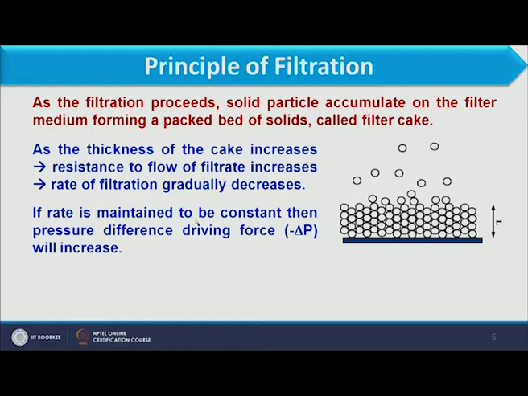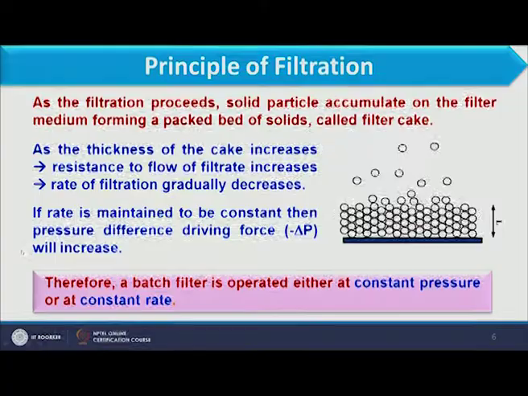Due to the increased thickness of cake over the filter media, the filtrate which is collected through it will start decreasing after some time, because of the resistance offered by the formation of cake. So if the rate is maintained constant, then the pressure difference, the driving force, will increase.